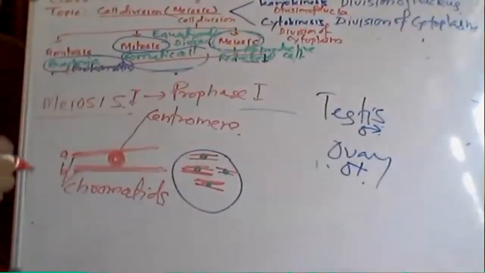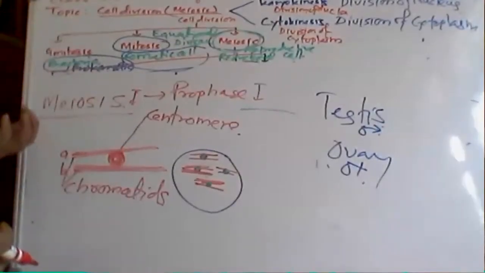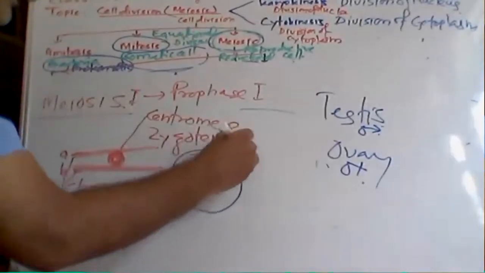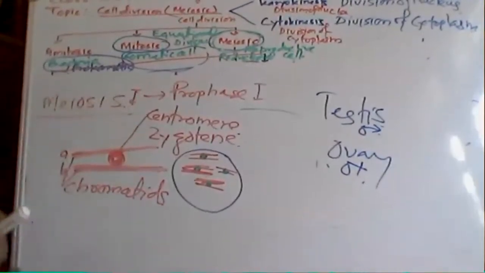So that same chromatin is going to condense and become threads. Okay, so that you can observe in the case of zygote. Zygotene means you can observe there is a pairing, a bivalent, where two chromosomes come together. So you observe two chromosomes like that. Suppose this is one chromosome and this is the second chromosome.